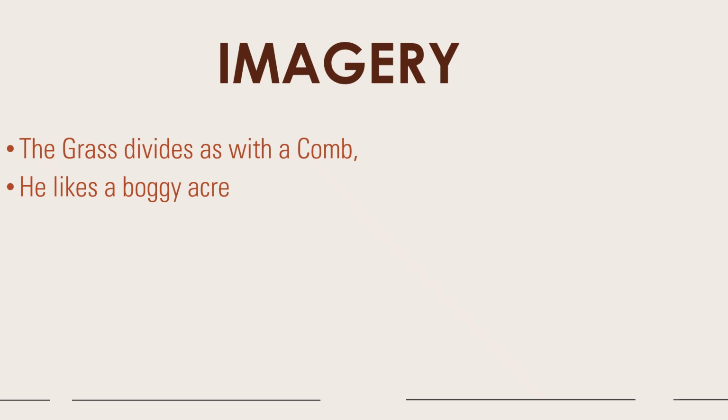A boggy acre. Here it is actually descriptive imagery because the poet is describing the field that the snake likes. A floor too cool for corn. Here the poet gives a picture about the field and where the narrow fellow can be found.